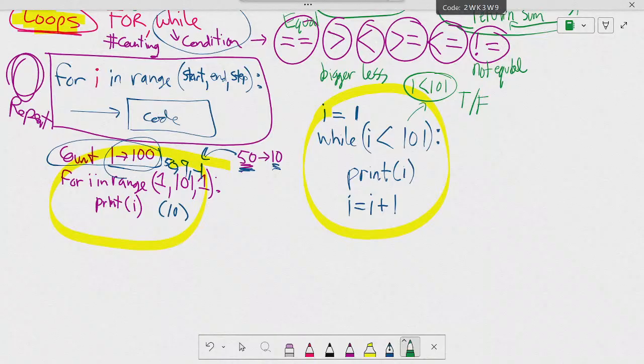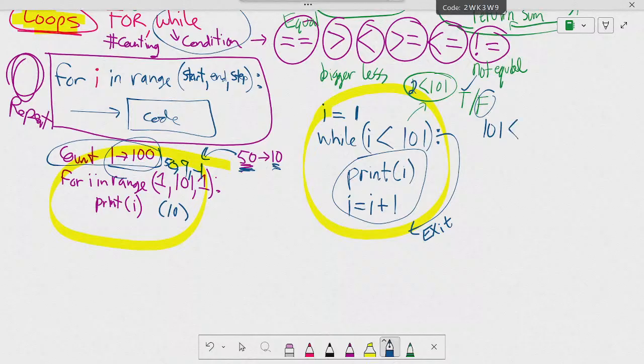This is true. If it's true, it means you do the code here. If it's false, we exit the loop. It's finished. Okay? So what's going to happen is it's going to add 1, and this will be 2. Is 2 less than this? True, it's going to print. And then I get to 101. Carol, is 101 less than 101? Is this true or false?